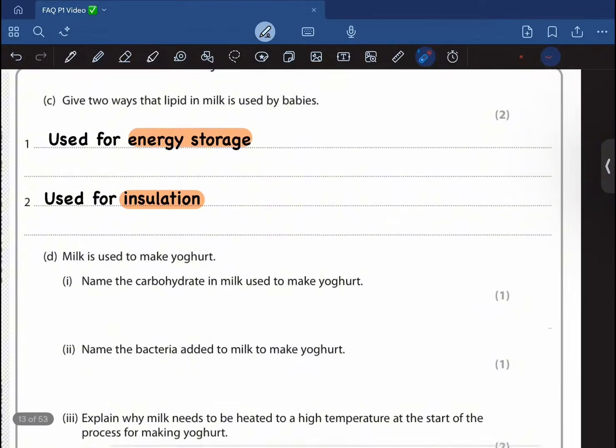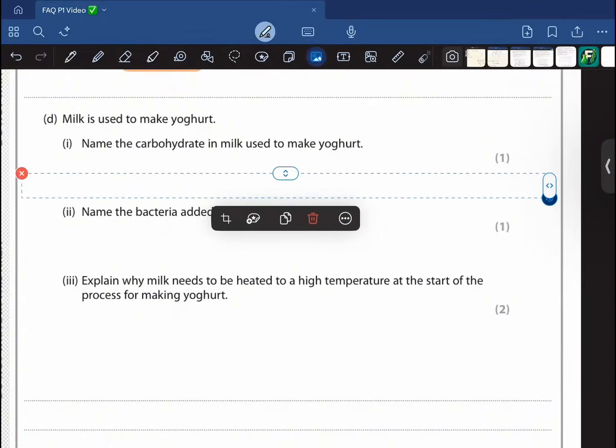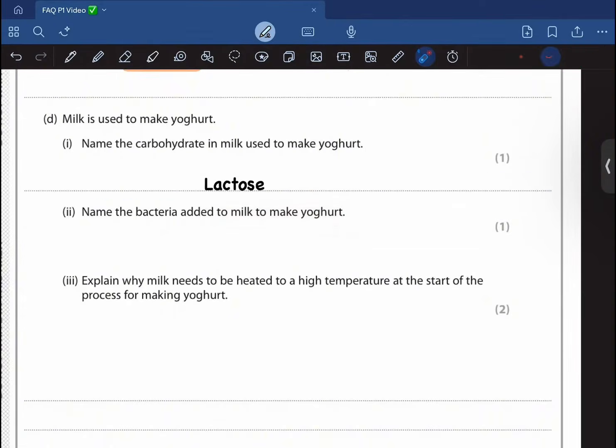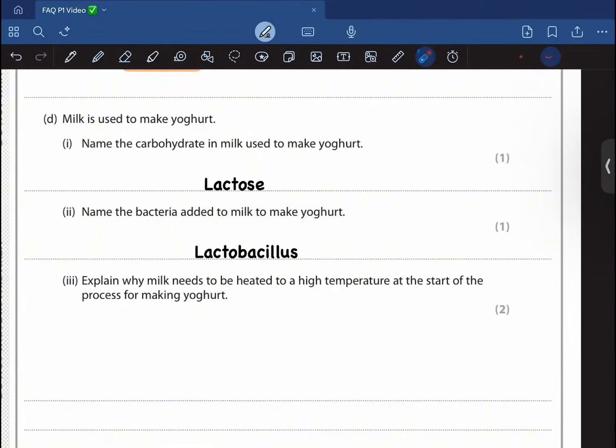Moving on. Milk is used to make yogurt. Name the carbohydrate in the milk that is used to make yogurt. So this is going to be lactose. Name the bacteria added to the milk to make yogurt. Lactobacillus. Common question.